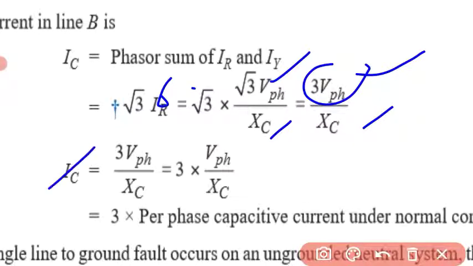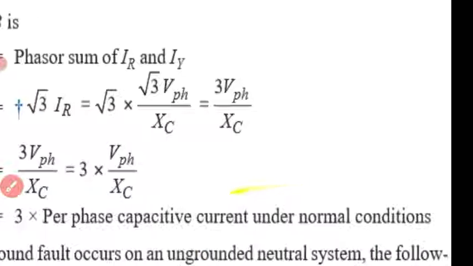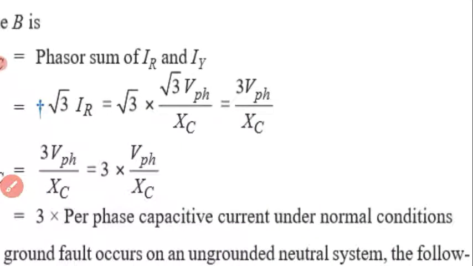IC becomes 3 times V phase by XC. So IC becomes 3 times the per phase capacitive current under normal conditions.